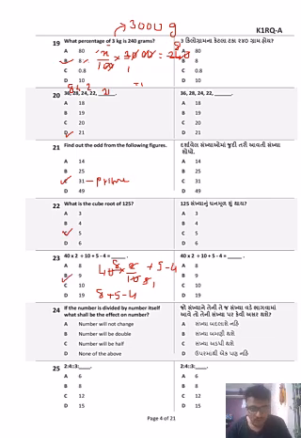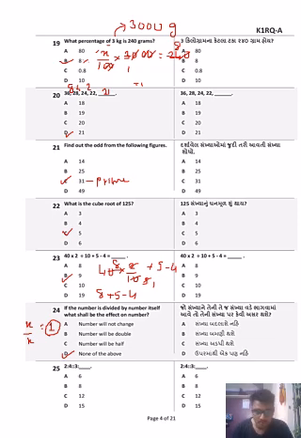Okay. Next one. If the number is divided by number itself, what shall be the effect on the number? Okay, it's a very vague question. If there is a number x, it is divided by itself. What happens? The number will be 1. So, number will not change. Of course not. Number will be doubled. Nahi. Number will be half. Nahi. The number will become, the value will become 1. So, none of the above.